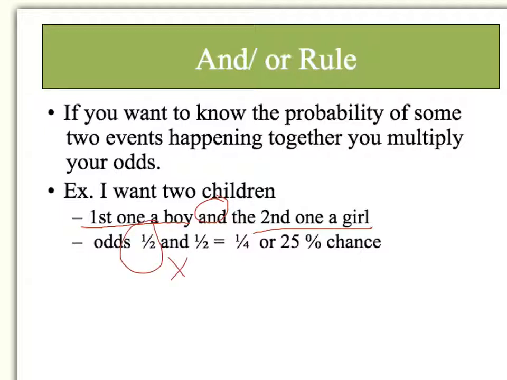And then the odds of having a girl are 1/2. So we're going to multiply those. That gives us 1/4. You need to remember how to do your fractions. So with fractions, you multiply the top, which is 1, and you multiply the bottom, which is 4, or 25% chance of getting a boy and a girl.